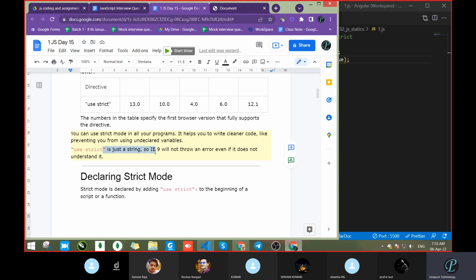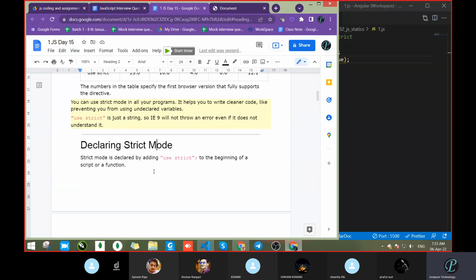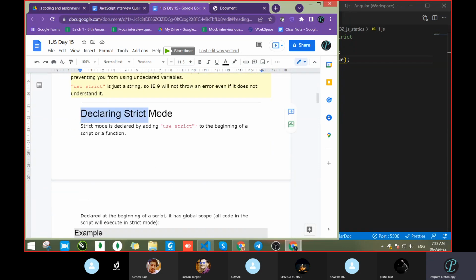It came in IE9. What is this IE9? This is a browser, Internet Explorer. This will throw an error even if you do not understand it. It means that in Internet Explorer this will not work, it will not be supported. So now, how do we declare strict mode?